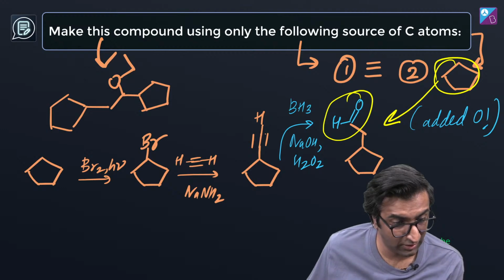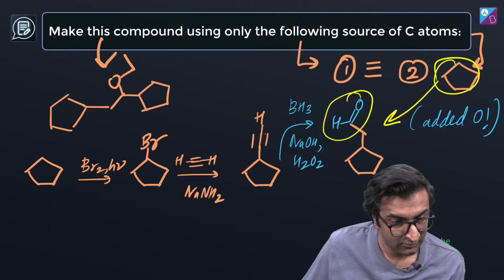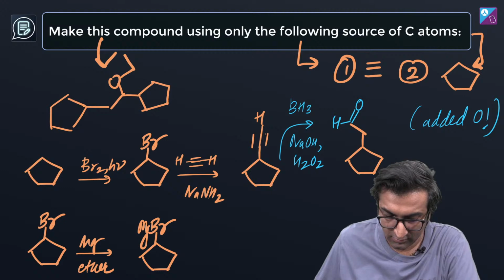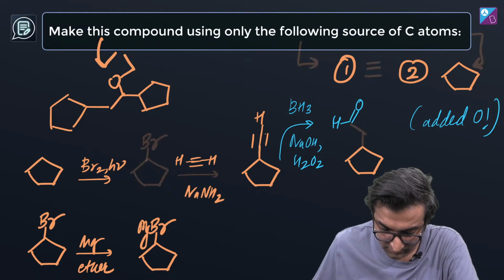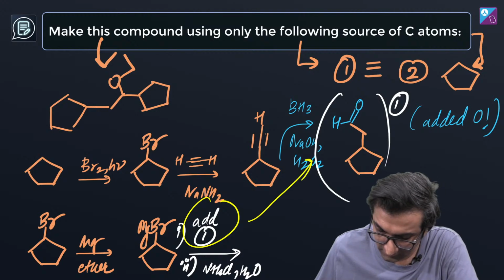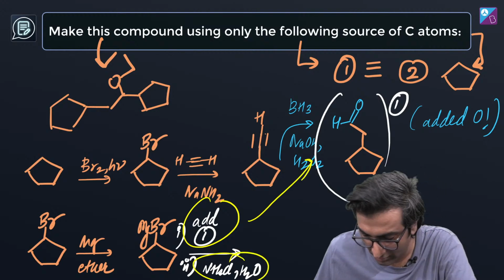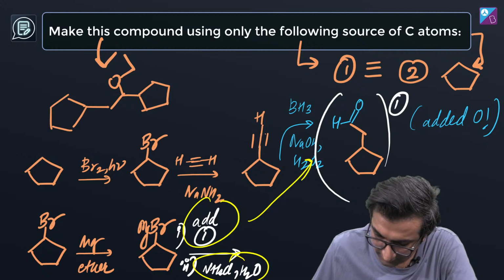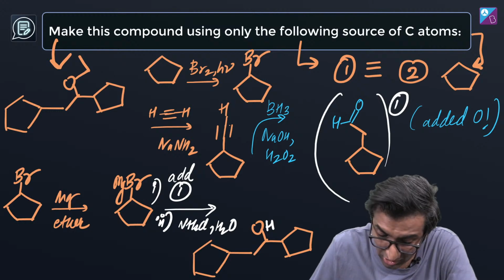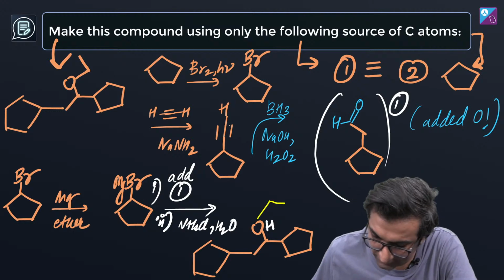Mg ether, Grignard, okay, awesome. All right. I add MgBr. I add this to this in the presence of NH4Cl and water. I've got this compound now, okay? Which is an awesome alcohol. All I've got to do now is add this to it.